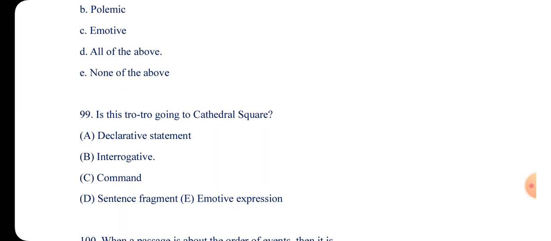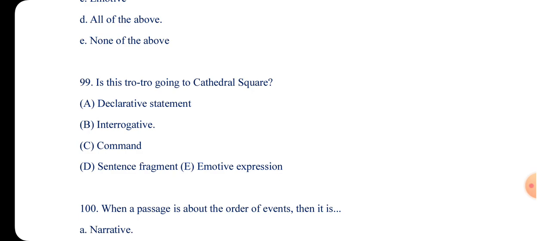And then number 99, is this trotro going to Cathedral Square? We have A, a declarative statement, B, interrogative, C, command, then sentence fragment, and also emotive expression. So the answer is interrogative, because the person is asking a question: is this trotro going to the Cathedral Square?